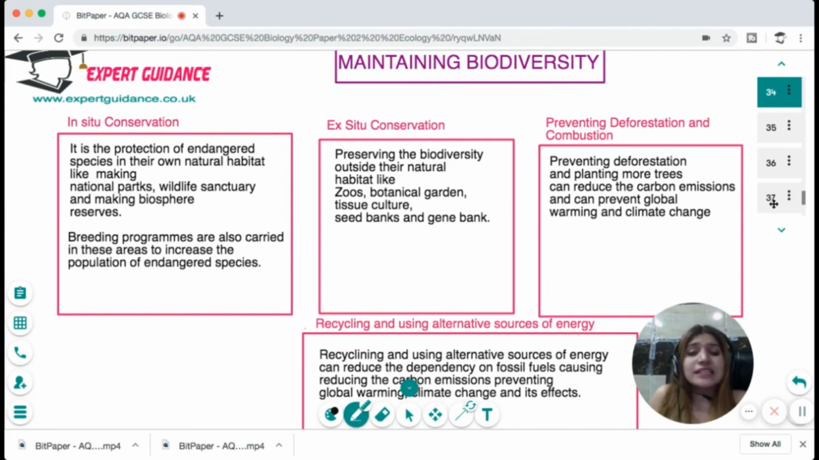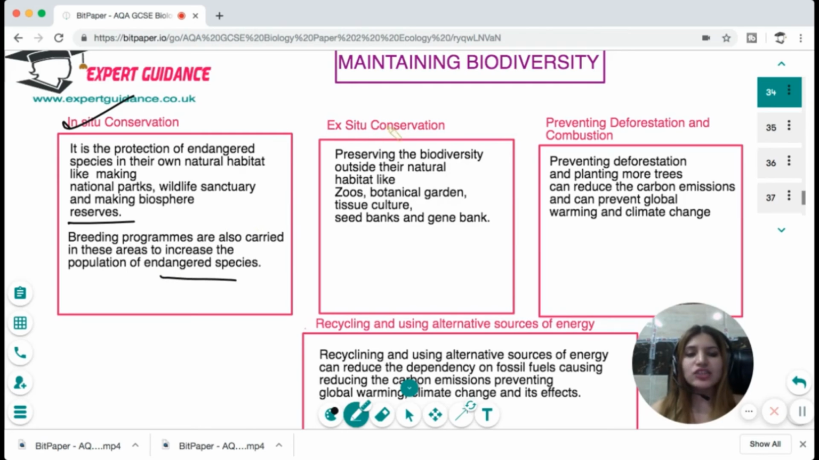Now, we have seen that biodiversity is very important to us and there are many ways in which biodiversity is under threat, so we should maintain the biodiversity. Now, how can we maintain the biodiversity? First, we can do in situ conservation. In situ conservation is protecting the endangered species in their own natural habitat, like making national parks, wildlife sanctuaries, and biosphere reserves. And in in situ conservation, we also carry out breeding programs, and these breeding programs are done to increase the population of endangered species.